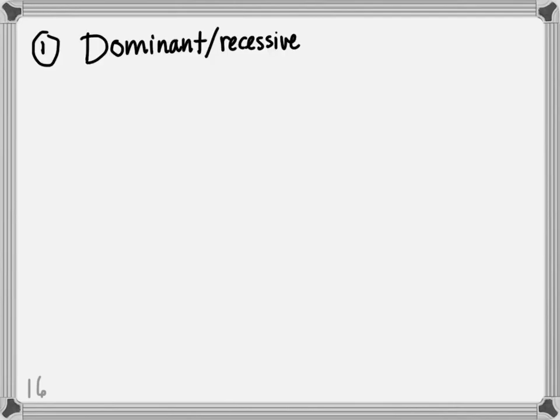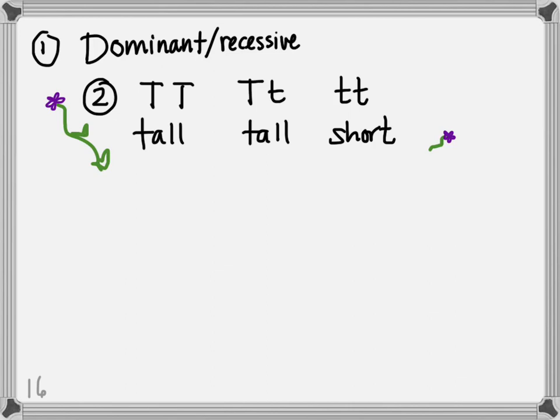So when we start to work with any problem involving changing allele frequencies, we can follow a set of steps to solve just about anything. Step number 1, check the inheritance type. Is it a simple dominant recessive or incomplete dominance? In this case, we were told it was a dominant recessive inheritance type. Step 2, list all the possible genotypes and the phenotypes that they would produce. So in this case, we have big T, big T, which gives us a tall plant, big T, little t, which gives us a tall plant, and little t, little t, which gives us a short plant.